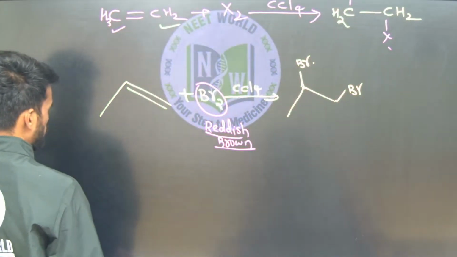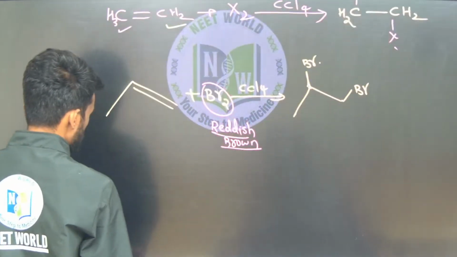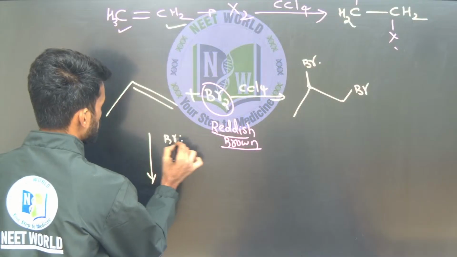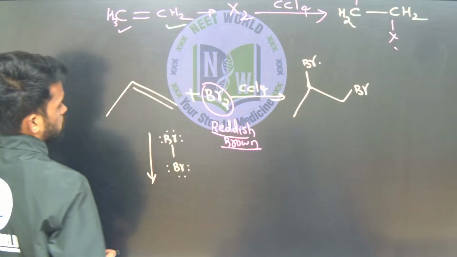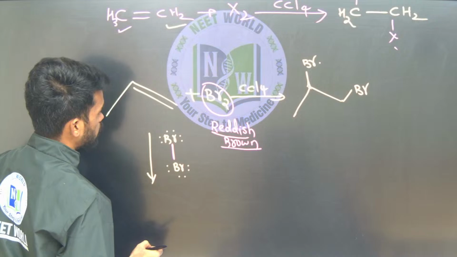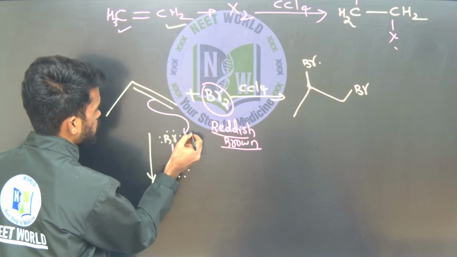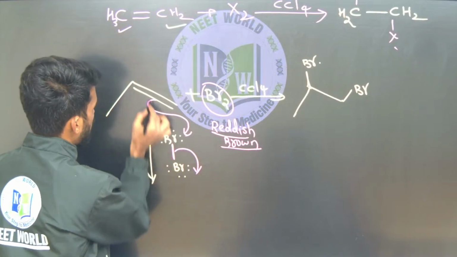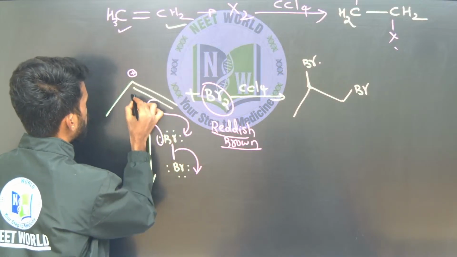Right. Next, what will be the mechanism followed is one of the questions you can expect here. See, here bromine is there now. Between the two bromine atoms, this bond is a weak bond. The double bond of the alkene attacks the bromine. So one of the bromine atoms converts into bromide ion, and here a positive charge is created. There these lone pair electrons will go.